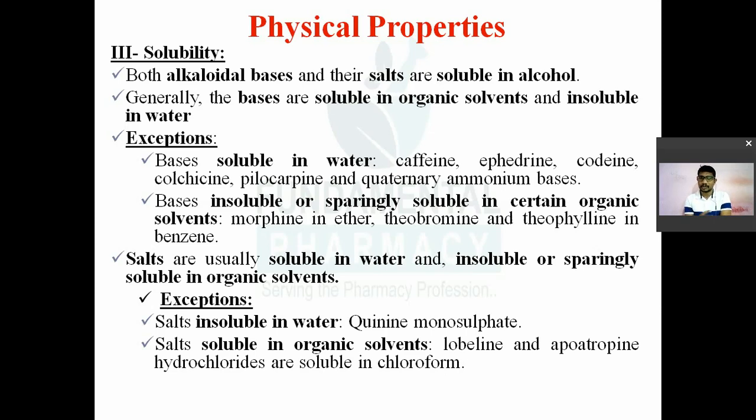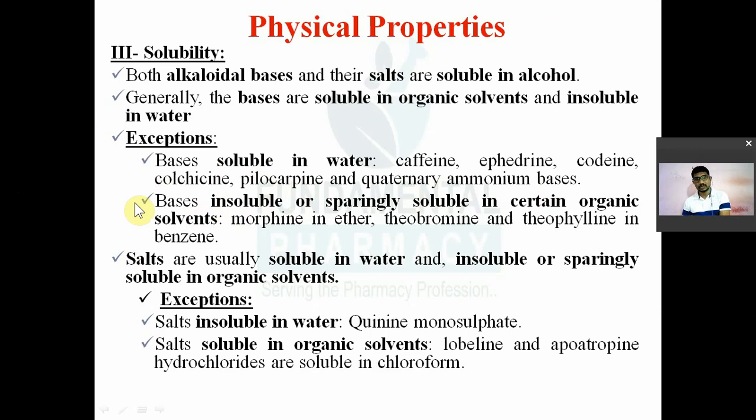They will not ask about that; they will ask about the exceptions. Certain free bases of alkaloids are soluble in water, for example caffeine, ephedrine, codeine, colchicine, pilocarpine and quaternary ammonium bases, because of their polarity.